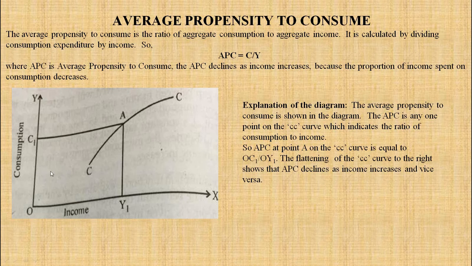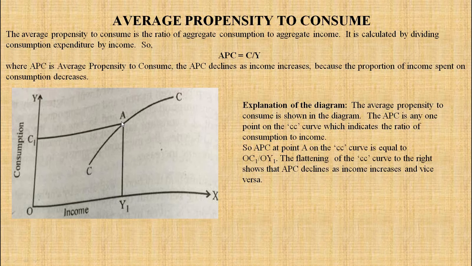Income and consumption, the ratio of consumption to income. So APC, average propensity to consume, is any one point on the CC curve. APC at point A on the CC curve is equal to OC1 divided by OY1, because our formula is APC = C upon Y. C is consumption, OC1, and Y is income, OY1. So OC1 divided by OY1.